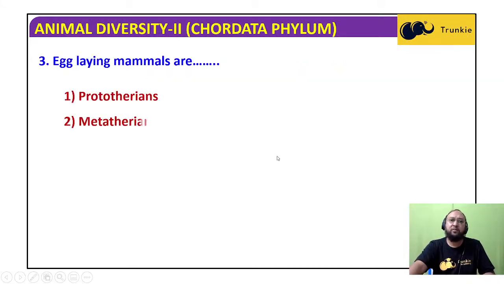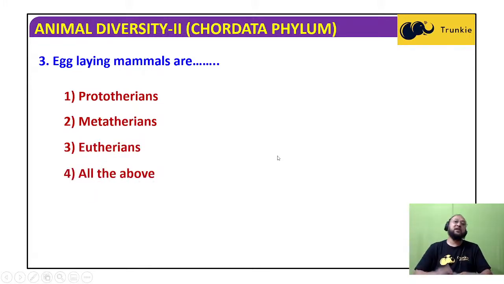Egg-laying mammals are prototherians, metatherians, eutherians, or all of the above? Eutherians means true mammals. They do not lay eggs. Eu means true. Therians means the mammals. Metatherians are in between egg-laying mammals and the true mammals, like kangaroos. And prototherians are the egg-laying mammals. So the answer will be prototherians.